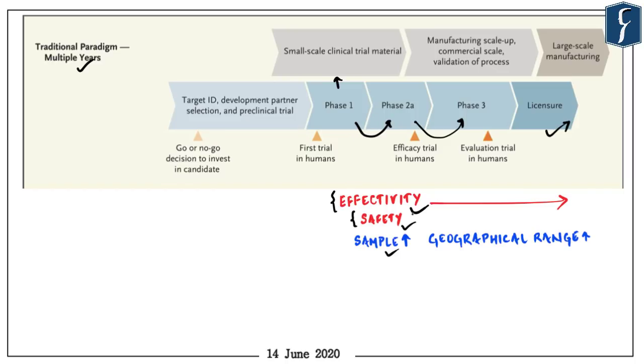Once the vaccine clears the phase 1 trial, it enters into phase 2 trial. And since it has already been tested to be safe in the phase 1, now the sample size increases. So earlier we were focusing on fit and healthy young individuals. But in the phase 2 trials, the sample size is broadened with respect to age, ethnicity, and gender.